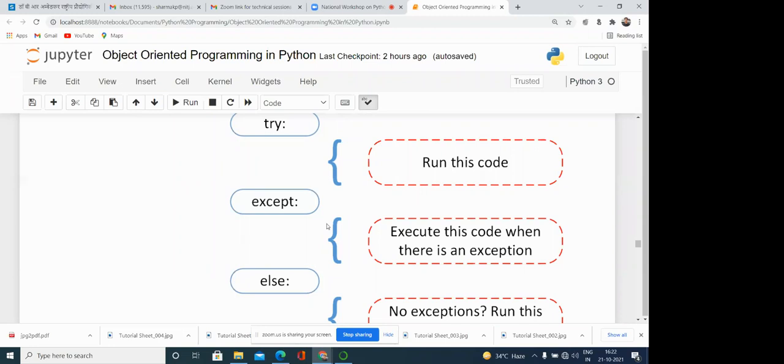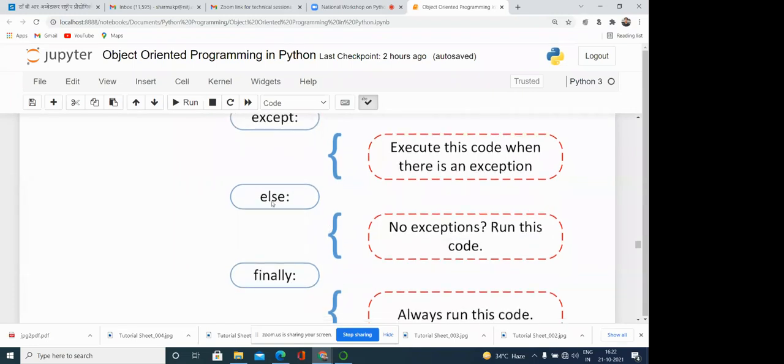So what can you write in the except block? You can write something that can either handle the exception, or simply print the exception, or you can write certain routines that you want to execute if the exception occurs. Okay, so that you need to write over here.